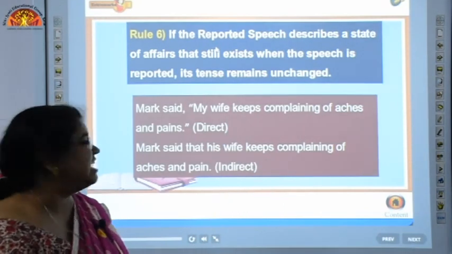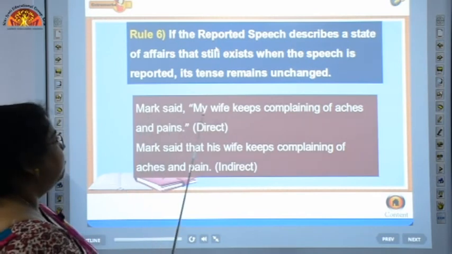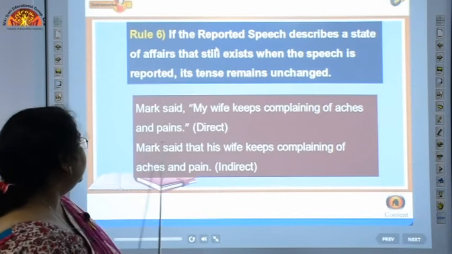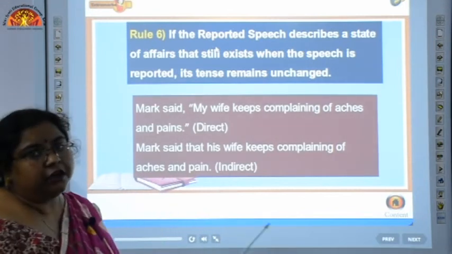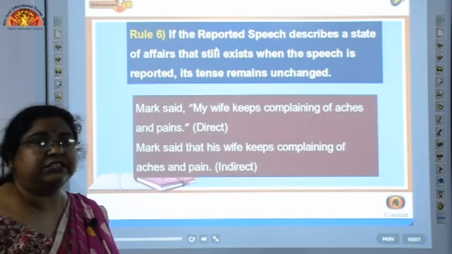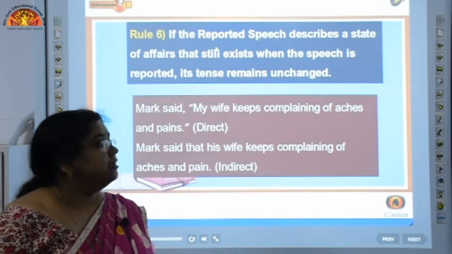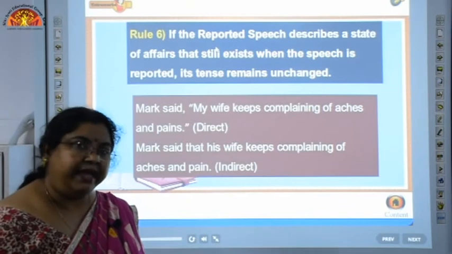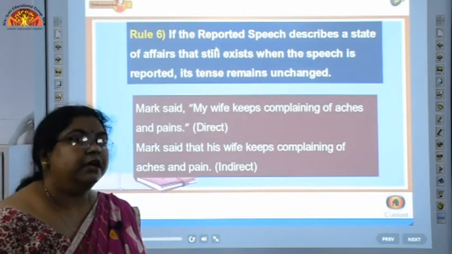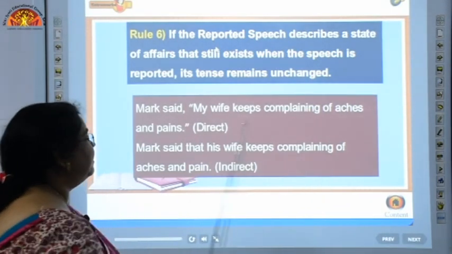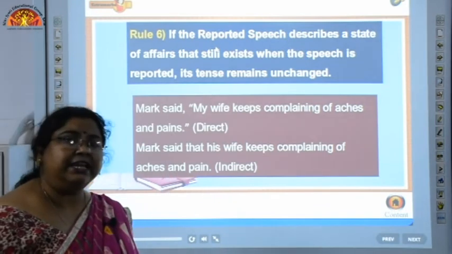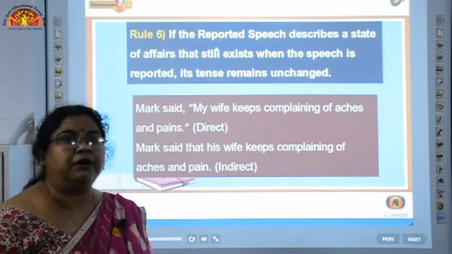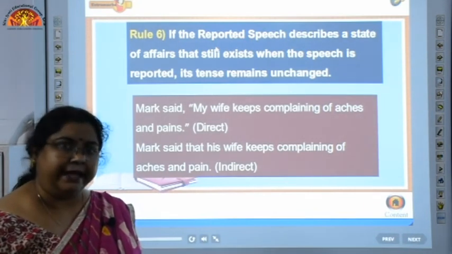Look here for the example. Mark said, my wife keeps complaining of X-rays and pains. Now what is this? This is a state of affairs that his wife is complaining about pains and X-rays. Okay. Now this is a state of affairs which still exists. His wife still complains about the pains and X-rays.